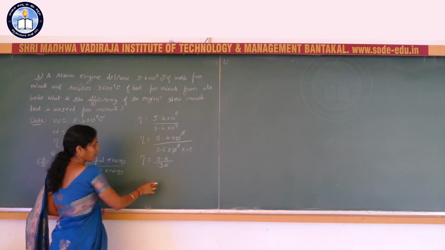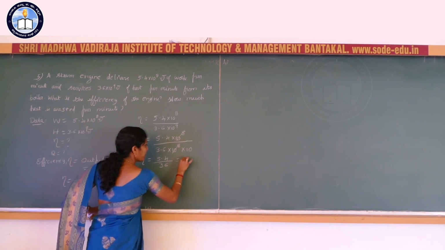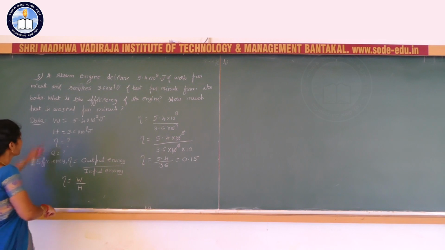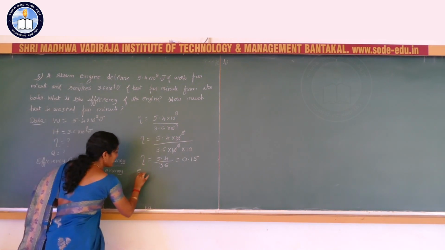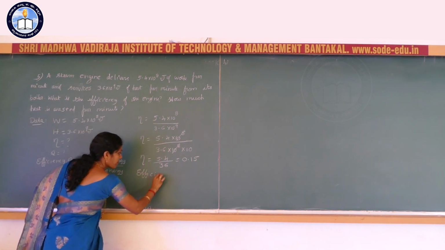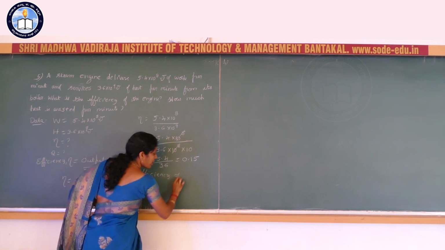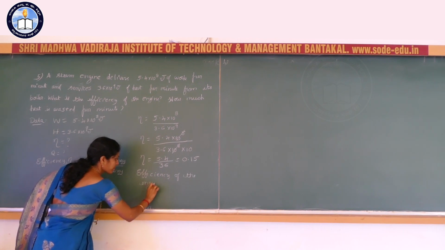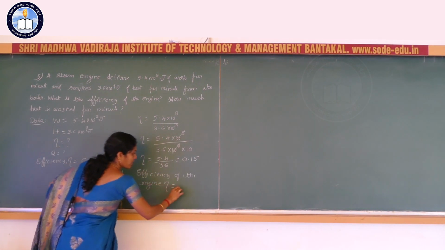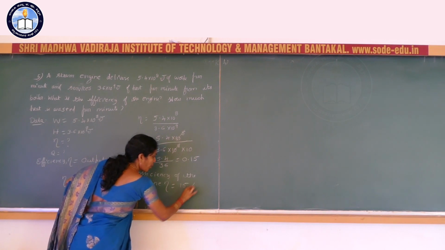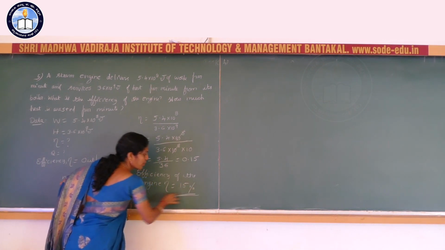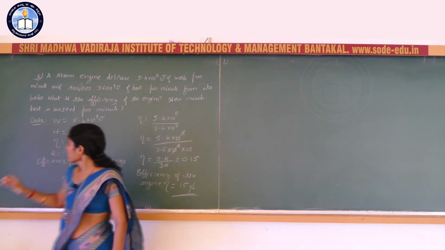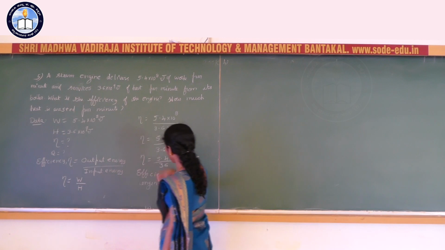So, 5.4 by 36 means here you will get 0.15. That means efficiency of the engine eta is equal to 0.15 or we can write it is equal to 15%. So, what is the efficiency of the engine?